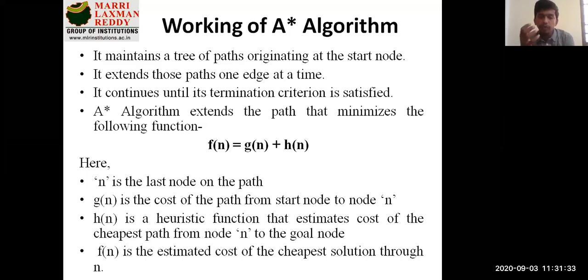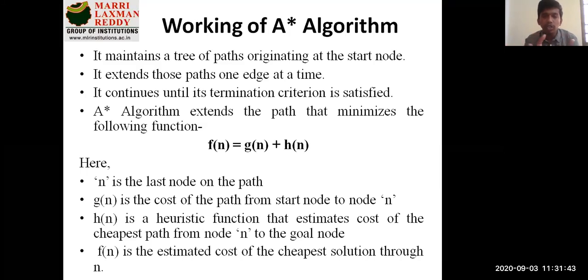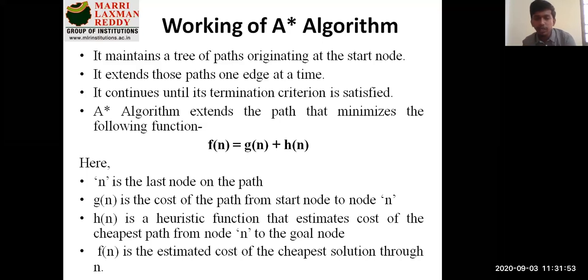For every movement from one node to another node, we will compute the f of n value, and comparing the f of n value of each node, whichever f of n value is less, that path will be selected, and then we will move forward to the destination node. At the end of the traversal path, whichever has the lower f of n value, the lower cost, we will say that is the better path for your problem. We'll try to understand it with respect to your example, guys.